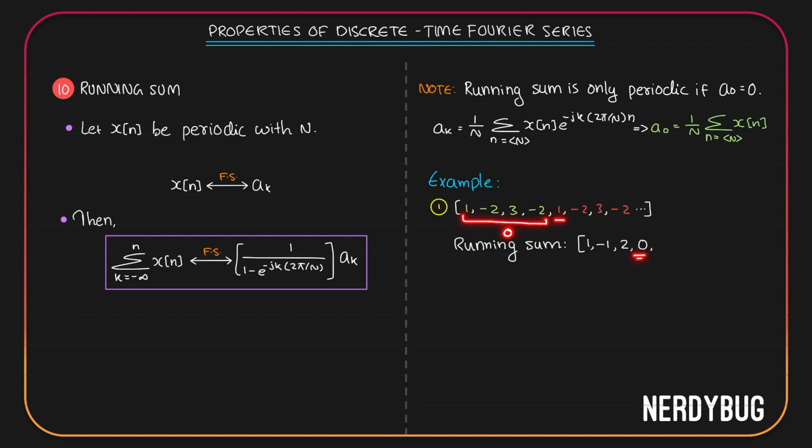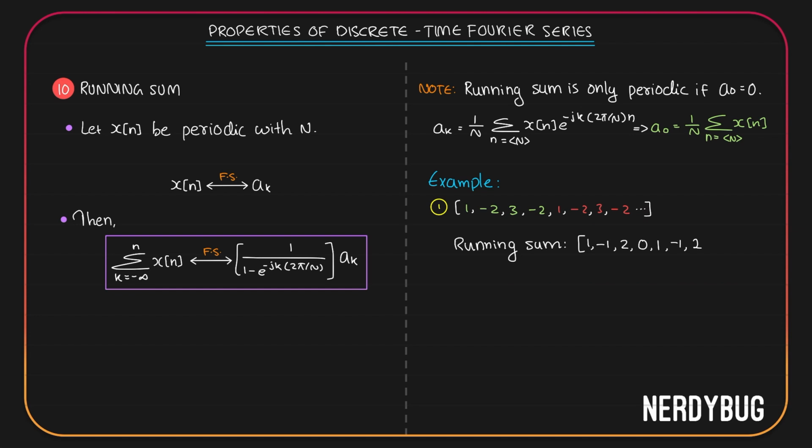For the next sum, I'll be adding 1 to the sum of all these, but the sum of all these is 0. We got it over here. So the next term is again going to be 1. For the next term, I'll be adding minus 2 to the sum of all these, but the sum of these 4 is already 0. So basically you are adding minus 2 to 1. You get minus 1. Then you add 3 to the sum of these two. You get 2. So you can see the running sum is repeating. You got 1, minus 1, 2, 0. You will again get 1, minus 1, 2, 0. Because for the fourth term, when you added all these 4 terms, you got 0. So from the next term, you are starting to count again.